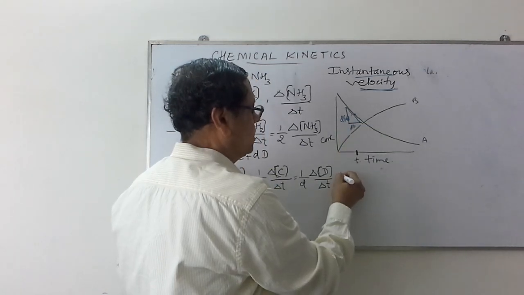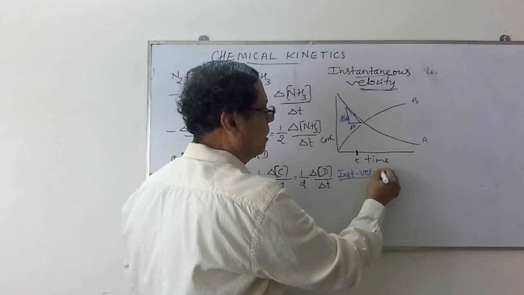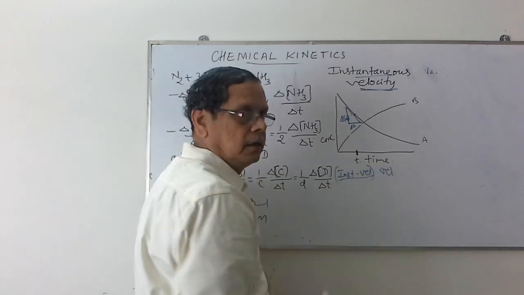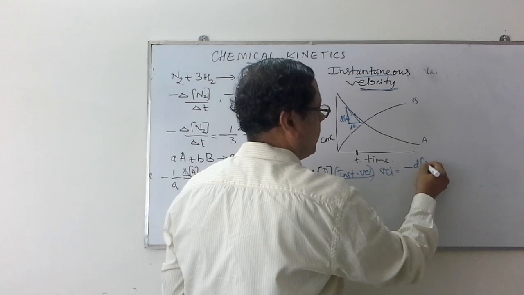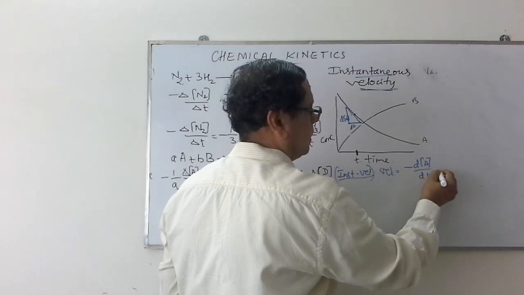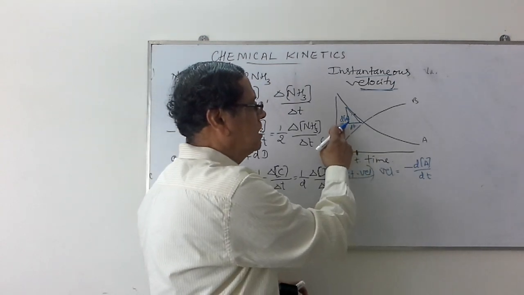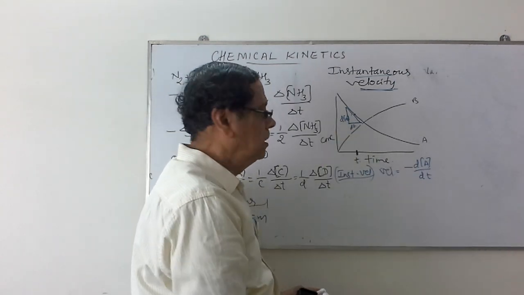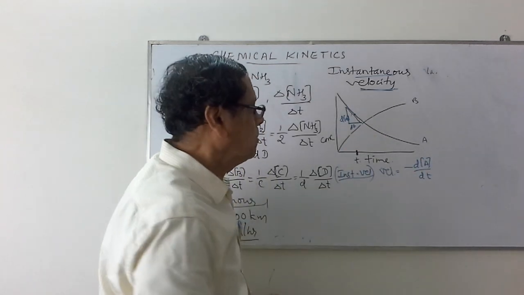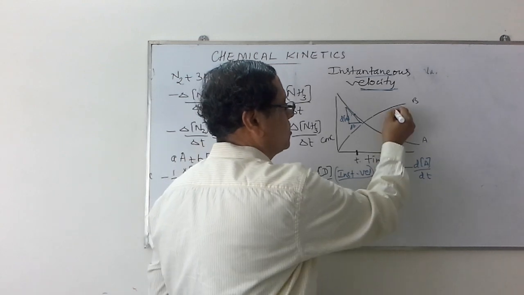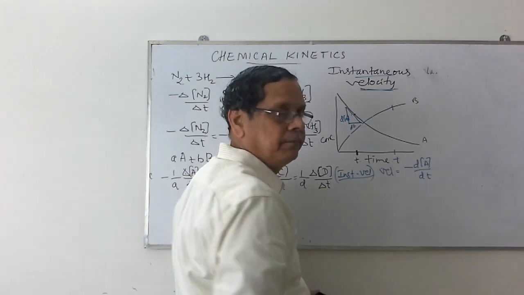Then the instantaneous velocity, generally we call it velocity only, is given as minus dA by dt. So minus stands for the decrease in the concentration of A as the time progresses. So minus dA by dt indicates the velocity with respect to reactant. Suppose I want to measure the velocity with respect to product at this particular time t.